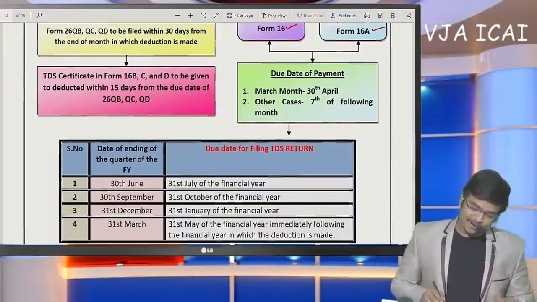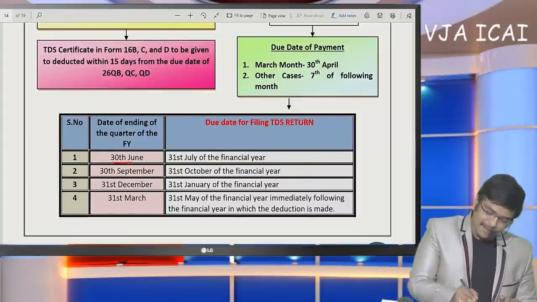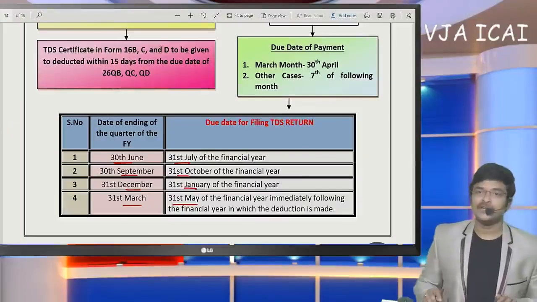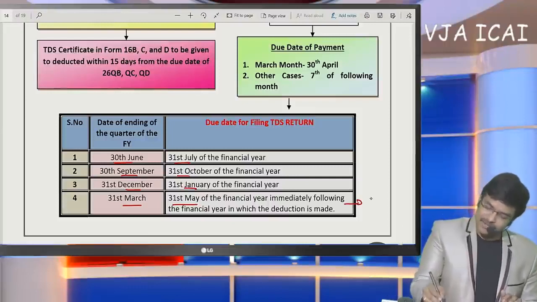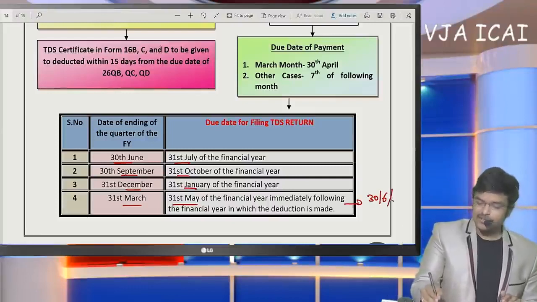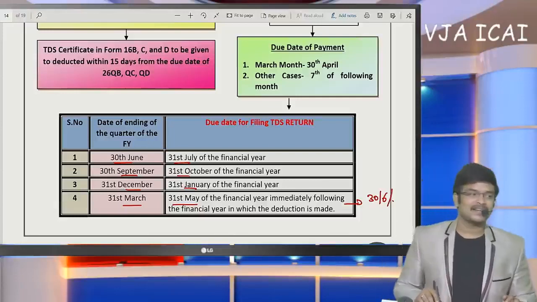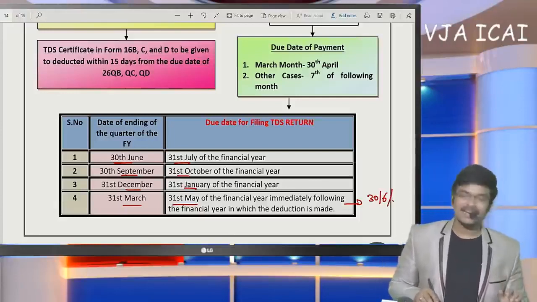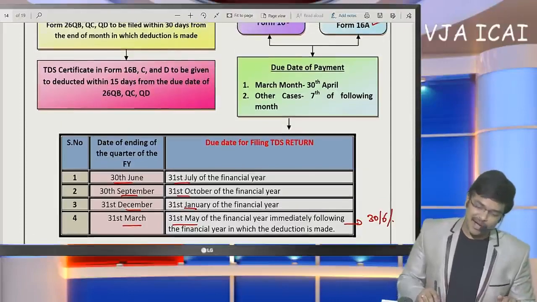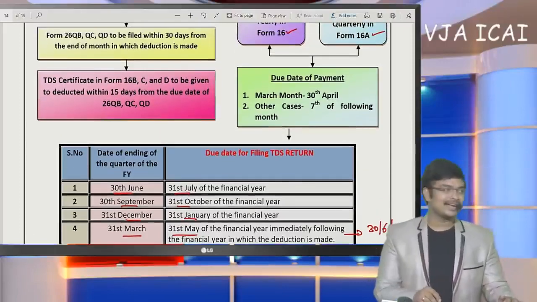Generally, we file TDS returns on a quarterly basis. These are the due dates. Of course, now this due date has been extended to 30th June due to the COVID situation. It is a very rare circumstance, but generally we are going to discuss the normal time limits. This is the normal time limit in case of deduction.